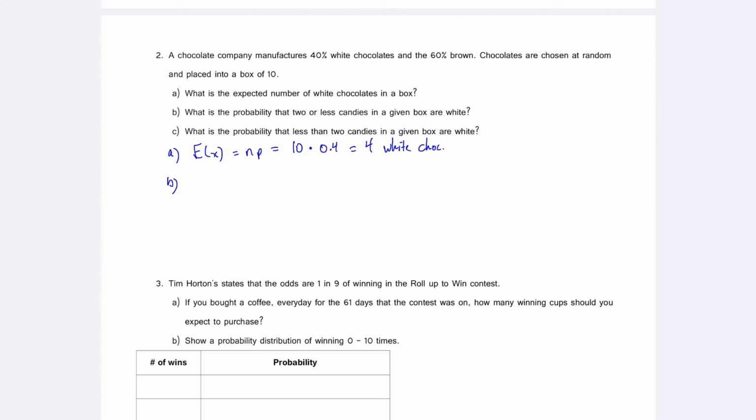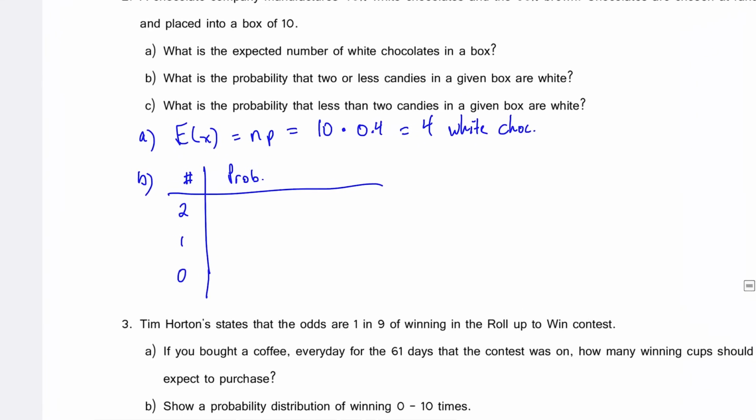B, what is the probability that 2 or less candies in a given box are white? So, okay, let's make a little chart here. So 2 or less, that means we could have 2 white chocolates, we could have 1 white chocolate, or we could have, travesty, no white chocolates. I'd be severely disappointed. Okay, so what is the probability?